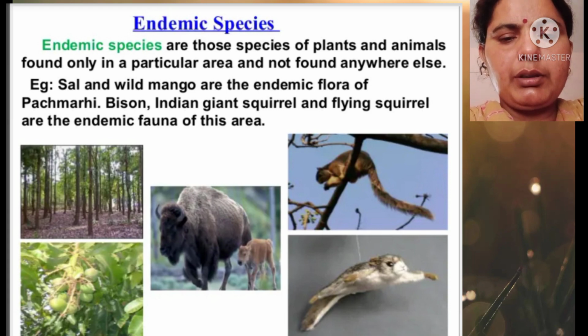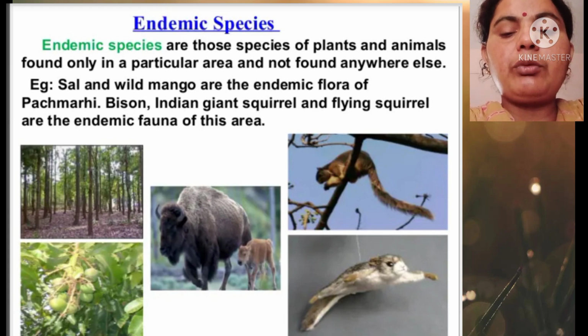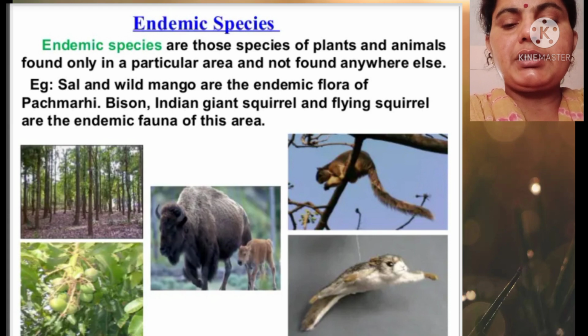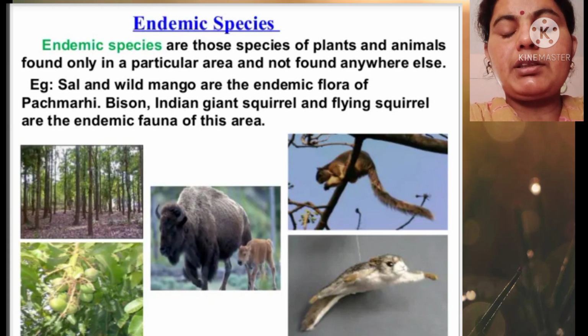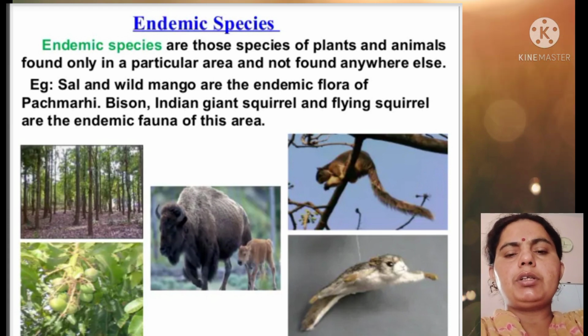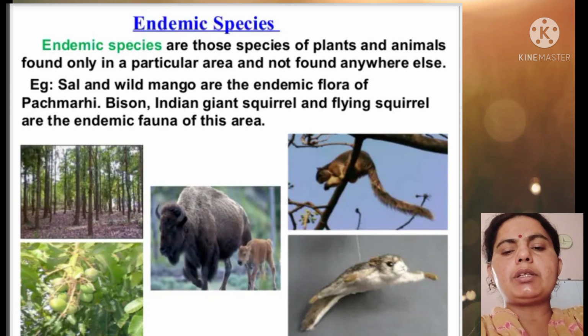These species have a particular habitat, particular climatic conditions, and particular competitors, so they are found there suitably.